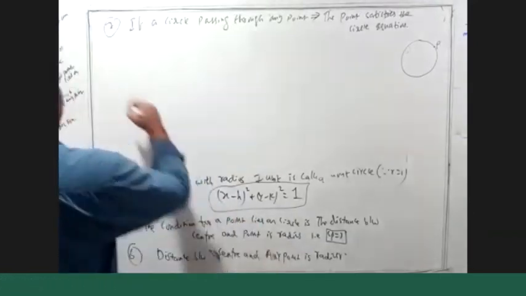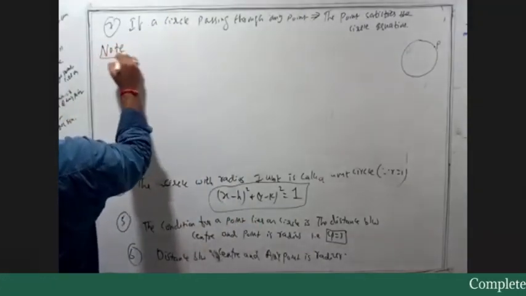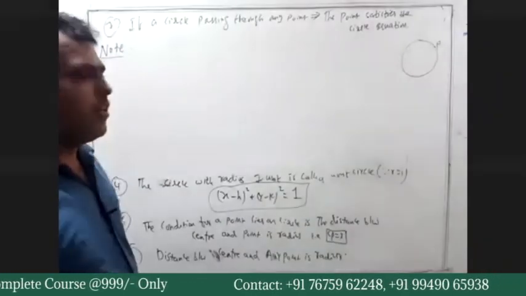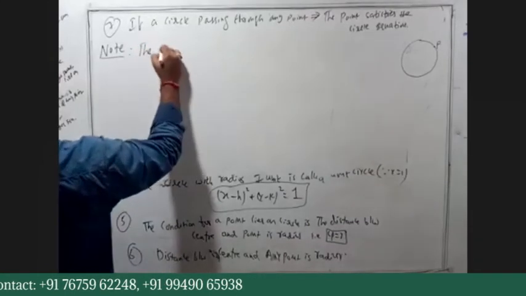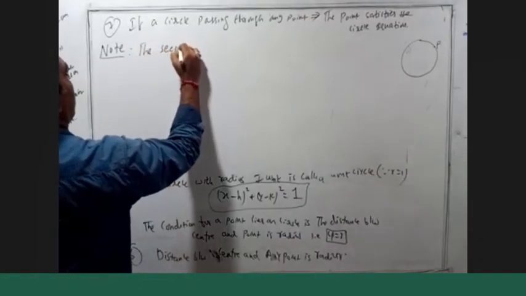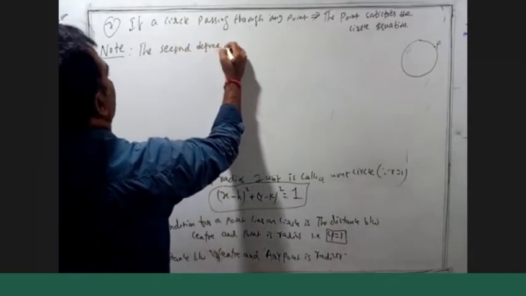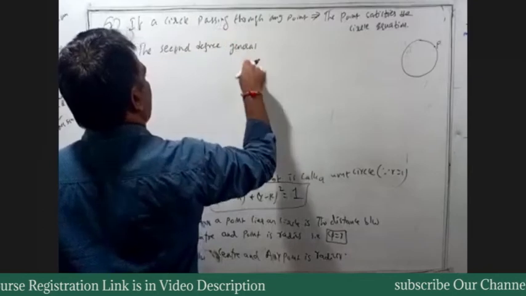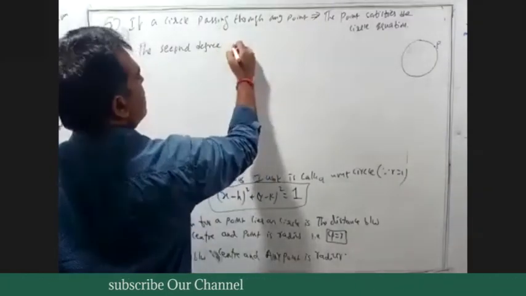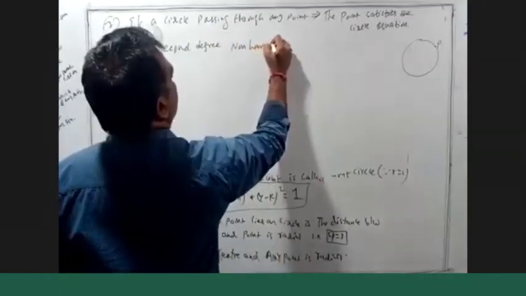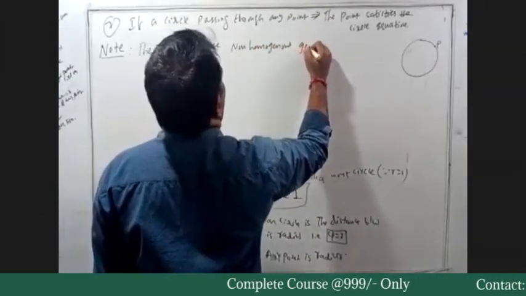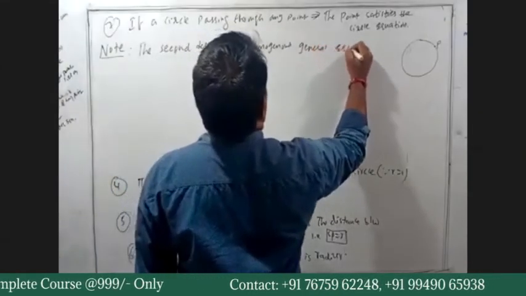Okay. The next one, different forms of circles, different cases. Now I am writing the second degree general equation in two variables, non-homogeneous.